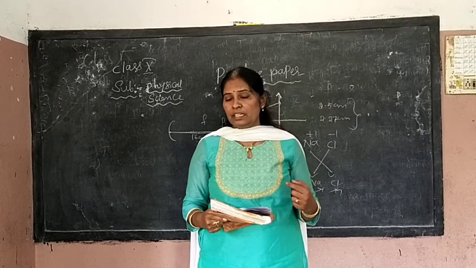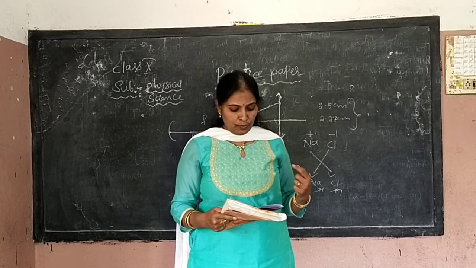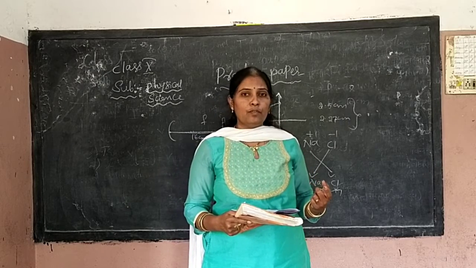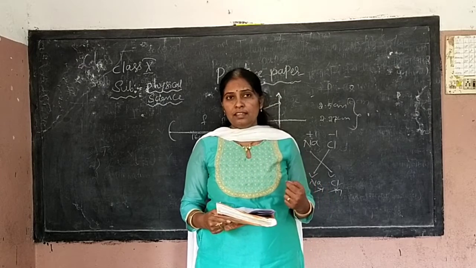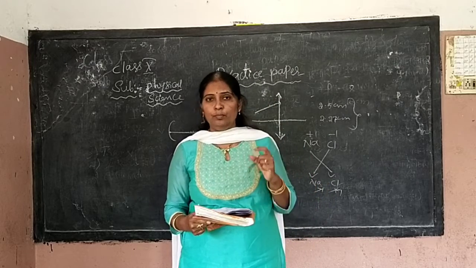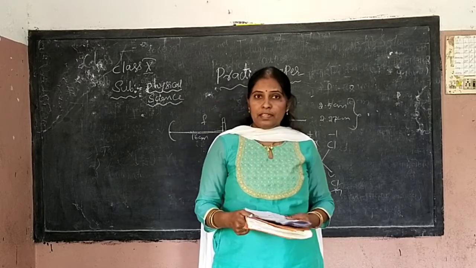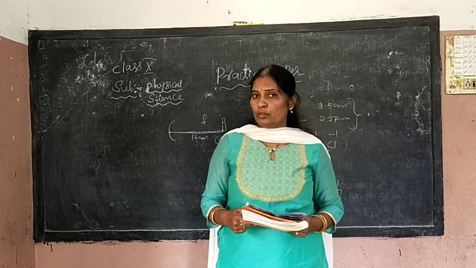Ciliary muscles help in adjusting the focal length, and retina helps in formation of image, and iris controls the size of the pupil. These are the parts. Based on the parts, he asked the question. I am not going to give the answers.